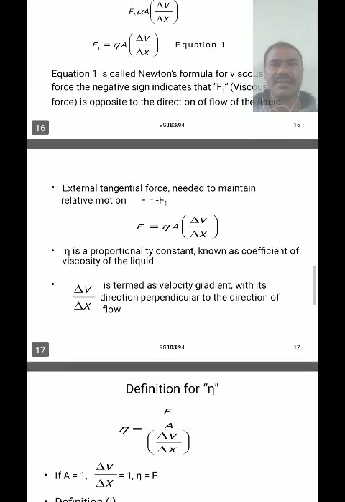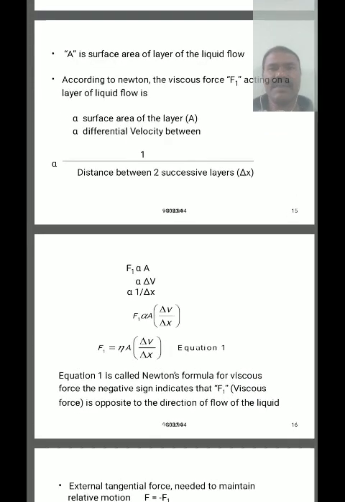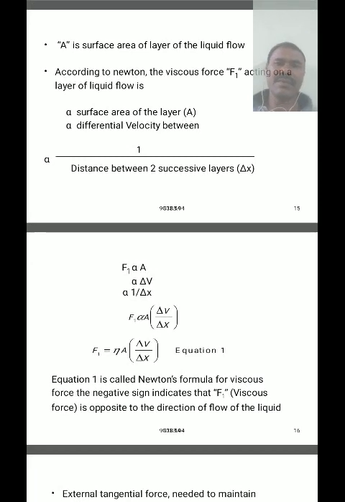This is the main important point, just note it down.